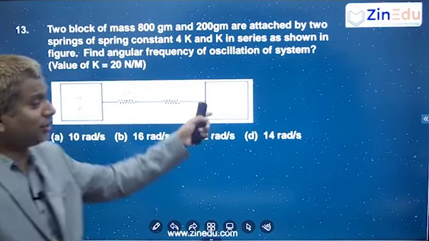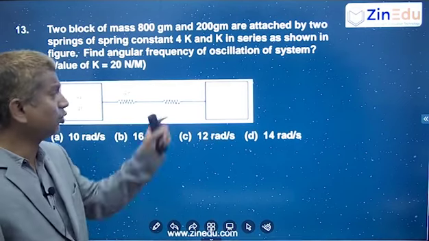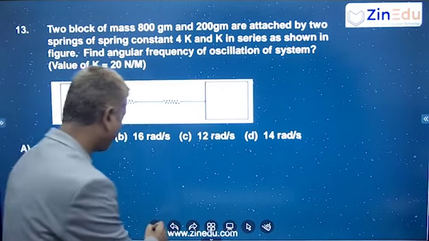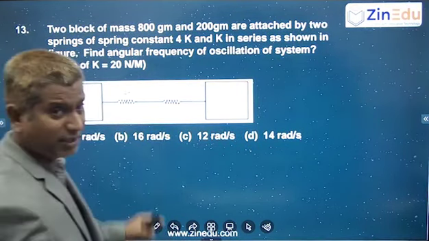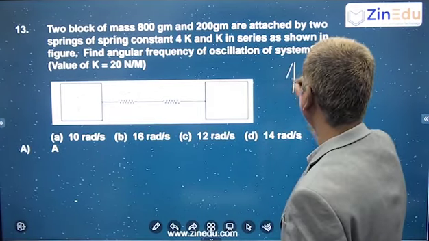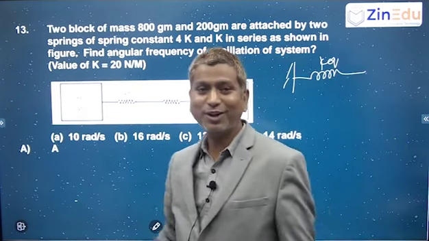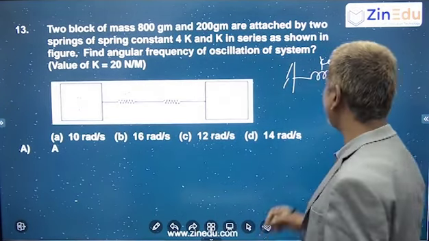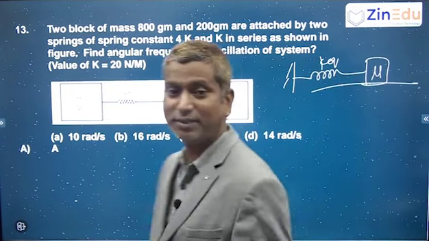This is a two-block oscillator and it's not one spring, it's two springs, right? So a two-block oscillator with two springs. The two springs can be replaced with one spring of K equivalent, and the two-block oscillation can be replaced with one block whose mass you are taking as the reduced mass, correct?